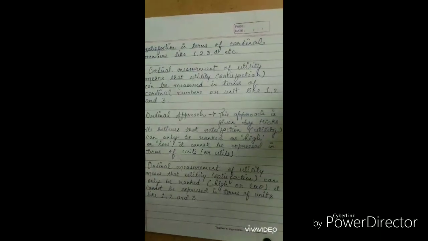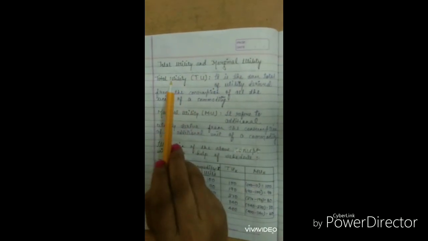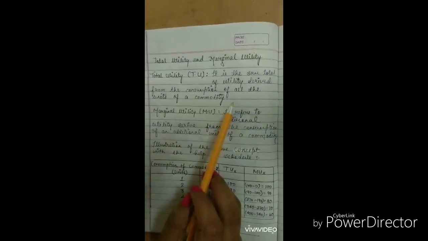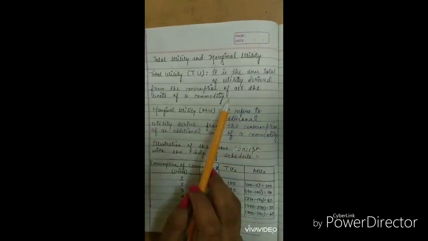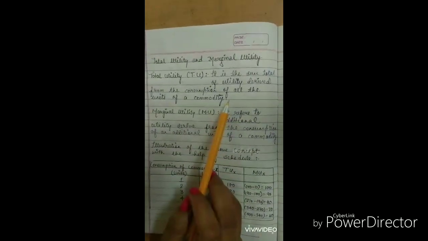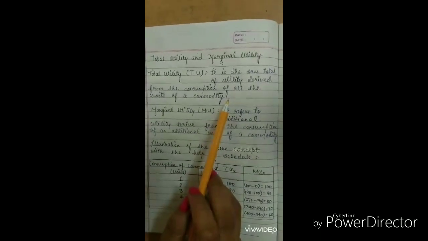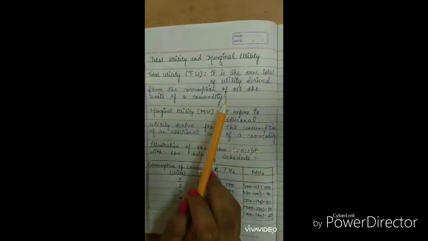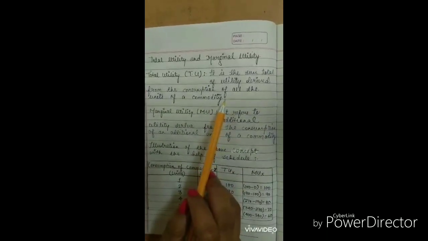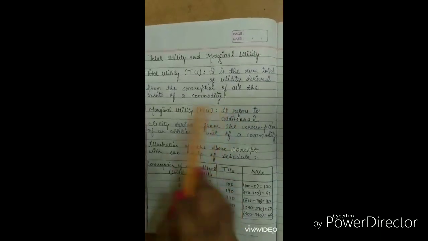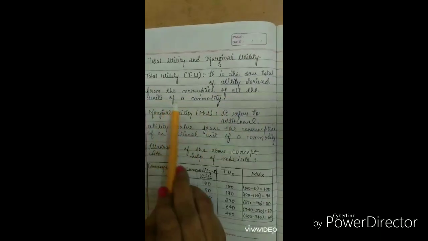Let's see another concept. Now let's see the concept of total utility and marginal utility. Total utility is the sum total of the utility derived from the consumption of all the units of a commodity. You all know the meaning of total. Total means addition or summation of all. Hence the utils derived from every successive unit of consumption of a commodity, and the sum total of those utils is known as total utility. We will understand this concept on the basis of a schedule also, but let's make it clear that total utility is the sum total of utility derived from the consumption of all the units of a commodity.